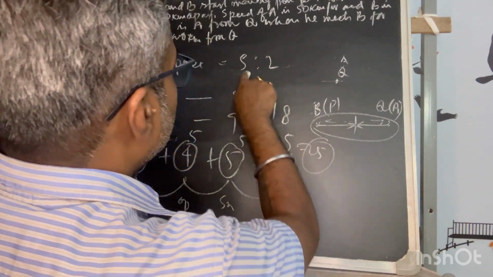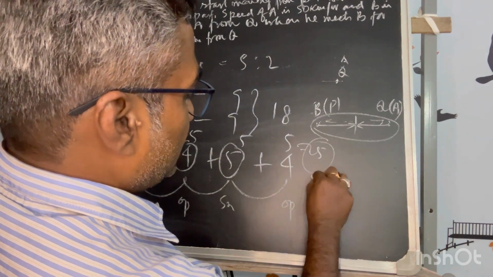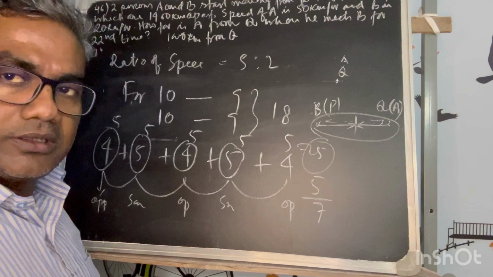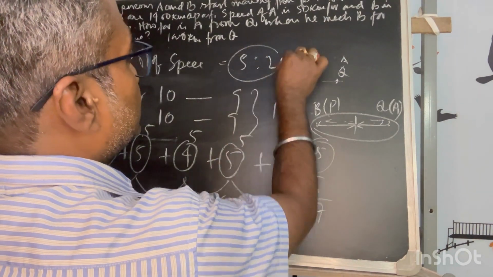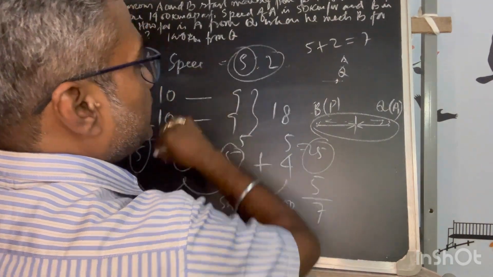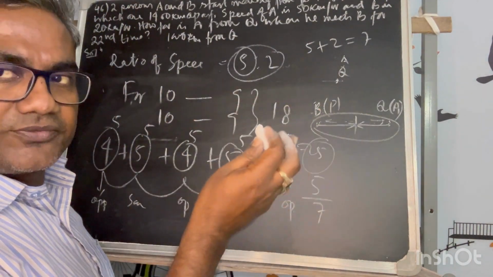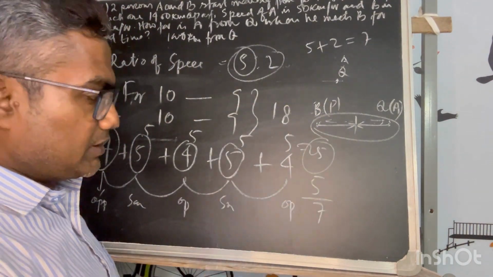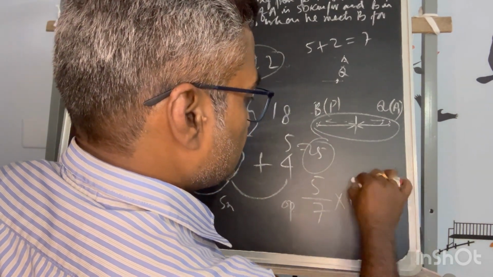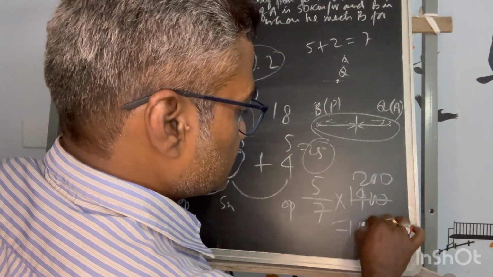If the ratio is that, how much is A moving? 5/7 of the total, because 5 plus 7 together is the complete one. So 5/7 into 1400 will give you 1000.